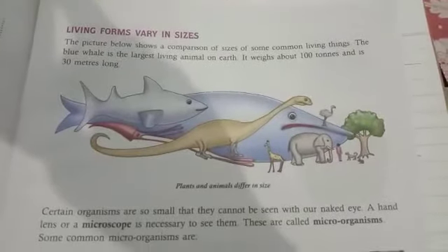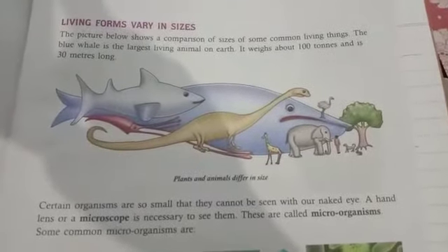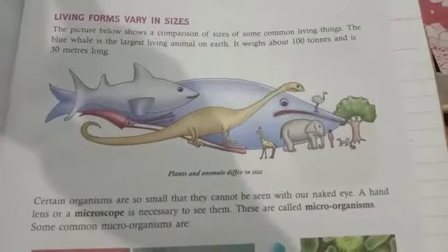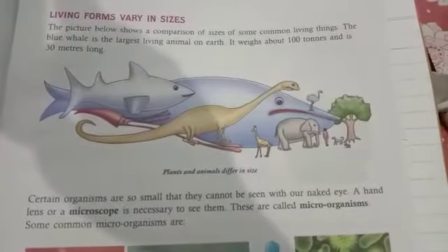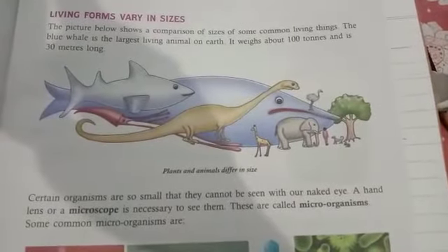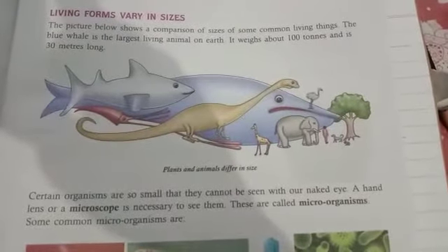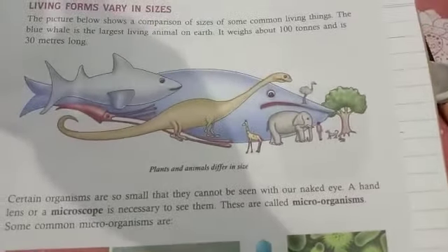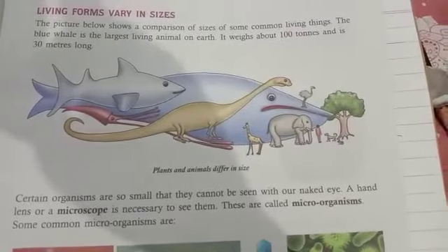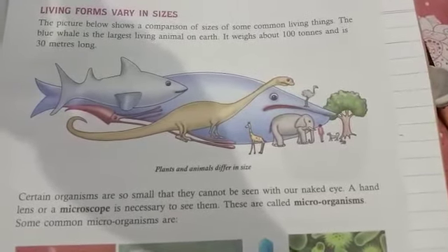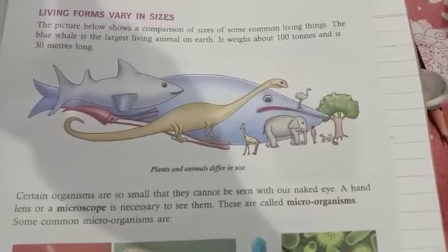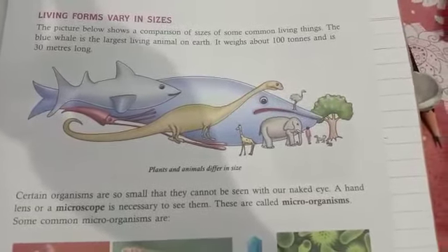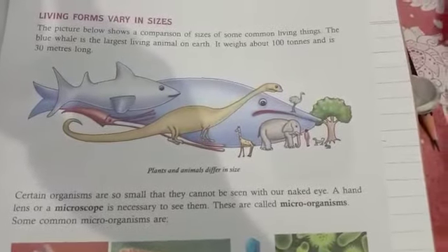Living forms vary in sizes. This picture below shows a comparison of sizes of some common living things. The blue whale is the largest living animal on earth. It weighs about 100 tons and it is 30 meters long. Here you can see in the figure, this is a picture of a blue whale. It is the largest living mammal on the earth. It is considered to weigh as much as 50 elephants. So student, think, what is the weight of a blue whale?